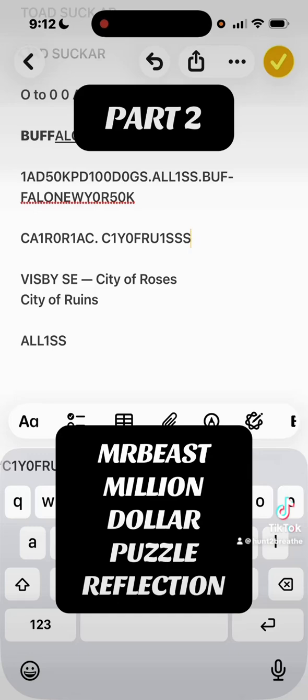I did the roses first, so I gotta do it backwards. That should be an R. Roses of, and then Y. T you skip, 1 you do again, Y. Something like that. I don't know.